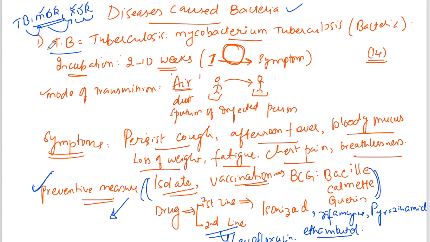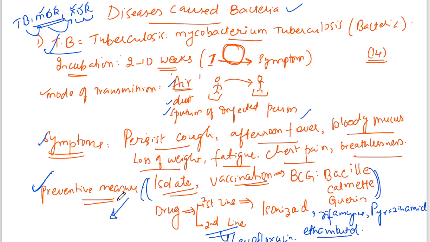So what we have discussed till now is the diseases caused by bacteria. One disease is tuberculosis, caused by Mycobacterium tuberculosis, which is a bacteria. The incubation period is 2 to 10 weeks. It is transmitted through air, dust, or sputum. The symptoms are persistent cough, afternoon fever, and blood in the mucus. There is so much weight loss that we can easily count their bones, they look very thin like a skeleton. They feel very fatigued, and there is severe chest pain and breathlessness.